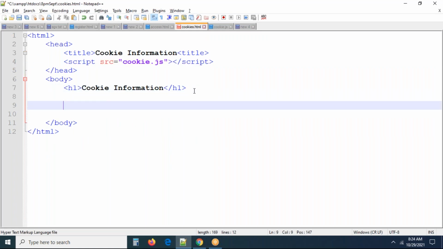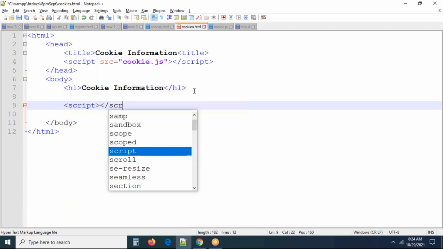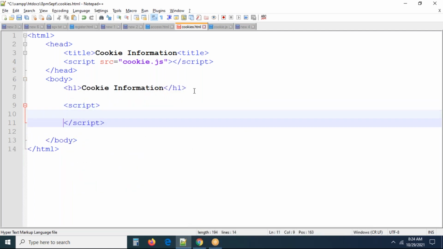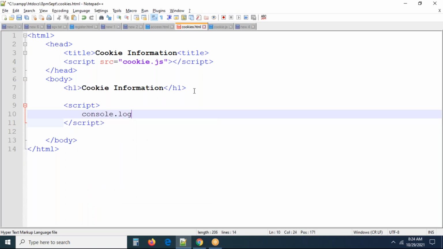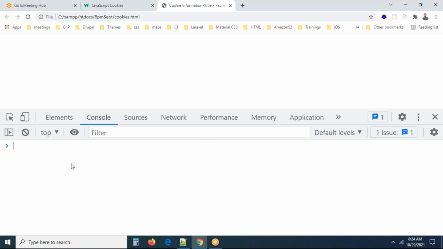I want to call the function. Let me go with the script tag open, script tag close. Here I want to call check cookie inside console.log. Now you can see the function check cookie is already created. I'm taking the cookie name as welcome. I'm just checking whether the welcome cookie is there or not. Actually, we didn't create any cookie. Let me run the file. I think you have to see false in the console because the cookie is not available. That should return false.